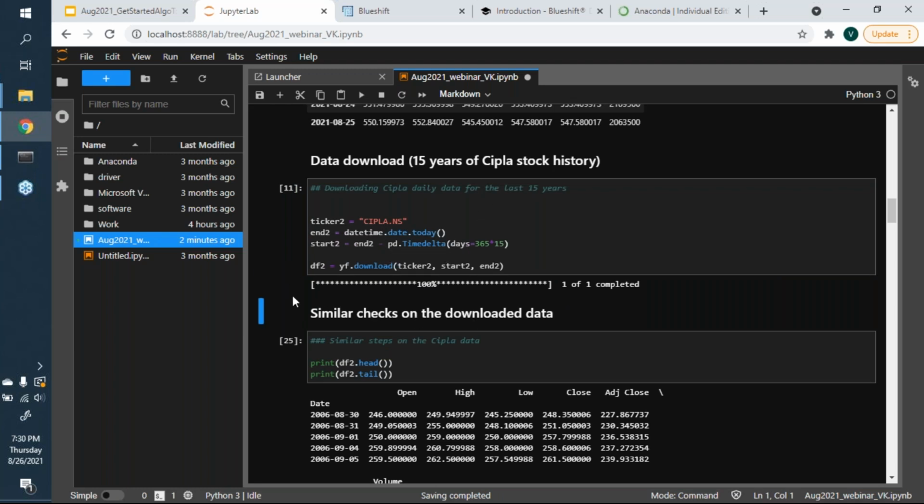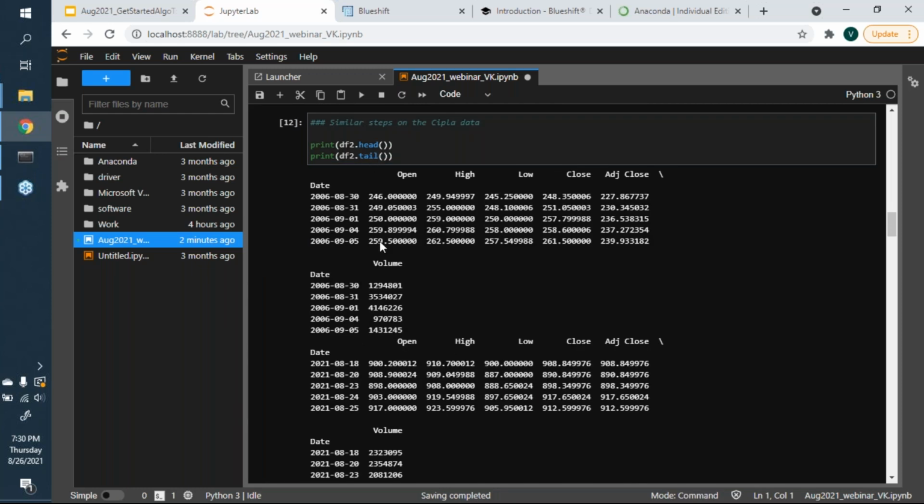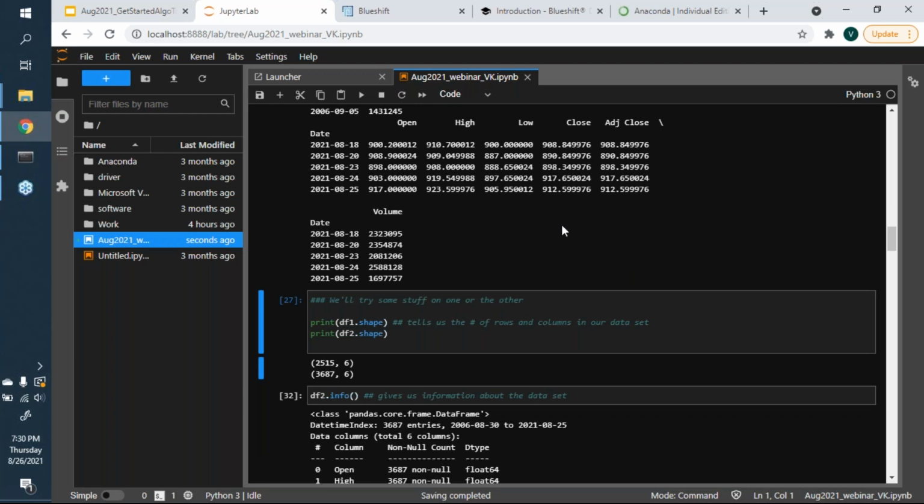One of the first things you might notice is that even fetching the data for 10 or 15 years takes a matter of seconds, right? We run similar steps where we look at the head and the tail. So Cipla around August 2006 had an adjusted close price of around 227 to 240 rupees, and today it's at about 900 rupees or so. That's where adjusted close prices of Cipla are.